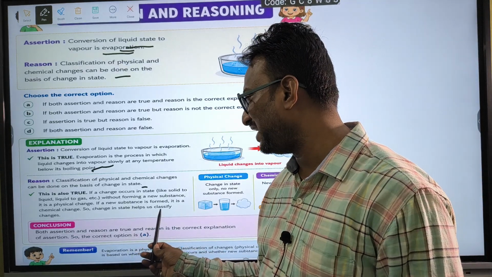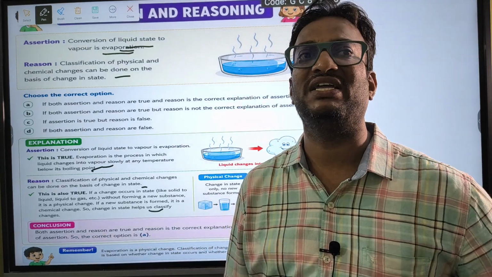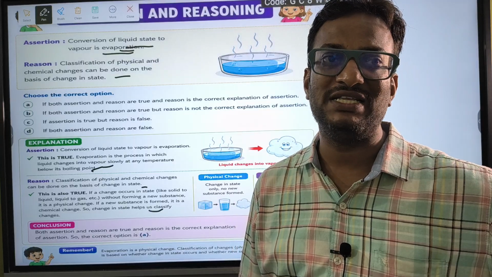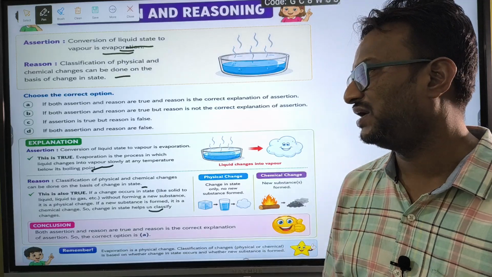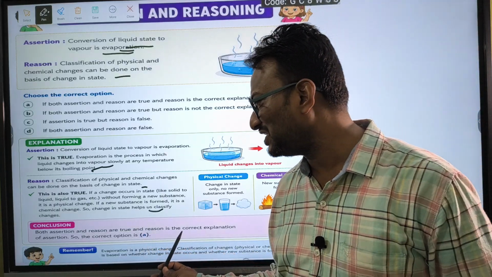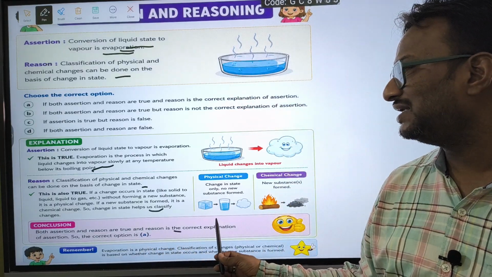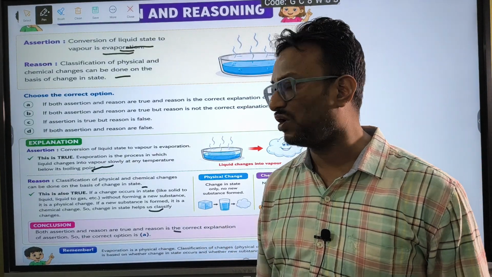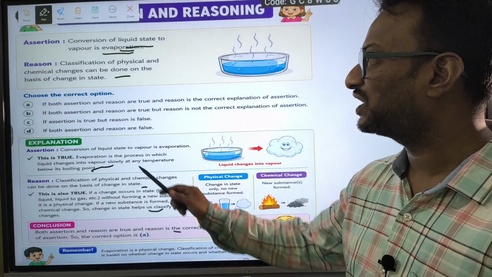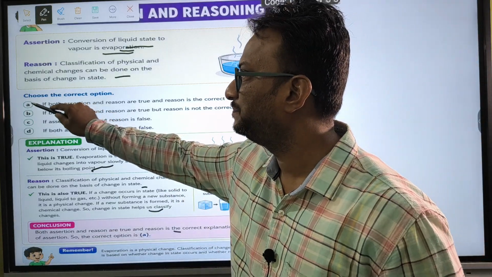So change in state helps us classify the changes, because we can decide whether a new substance is formed or not. So both assertion and reason are true, and the reason is the correct explanation of the assertion. So the correct option is A.